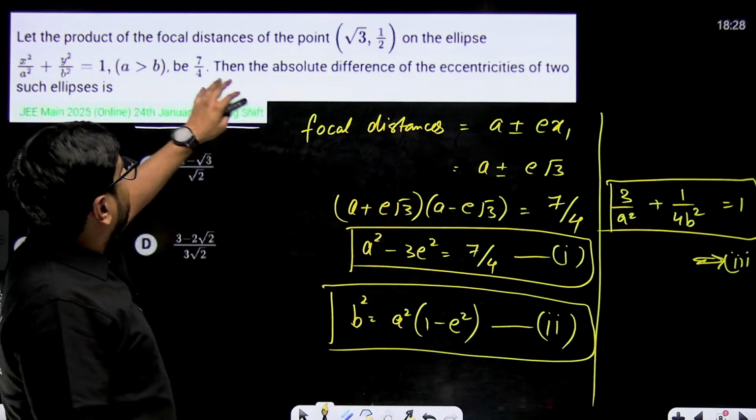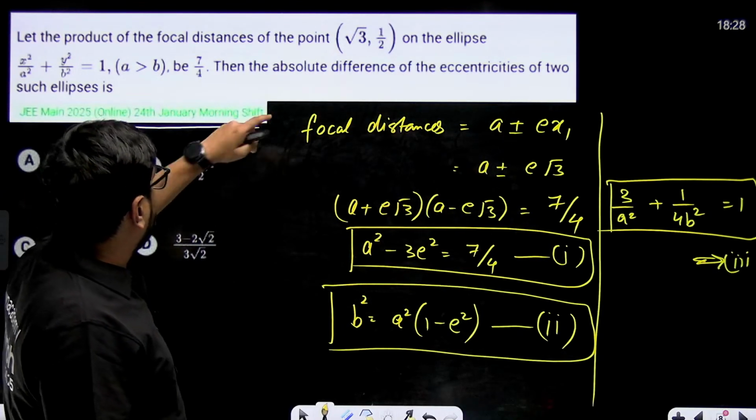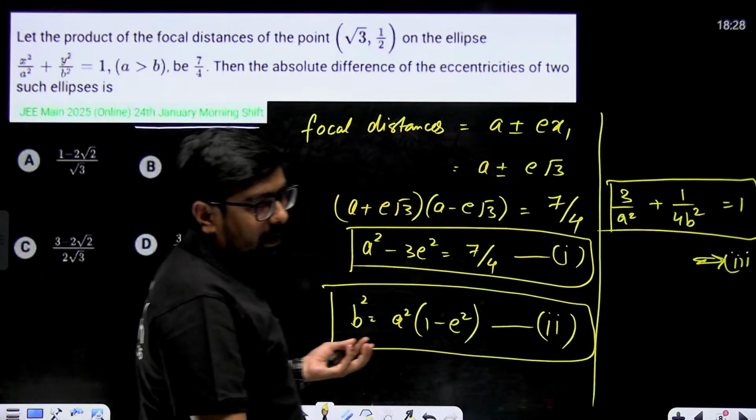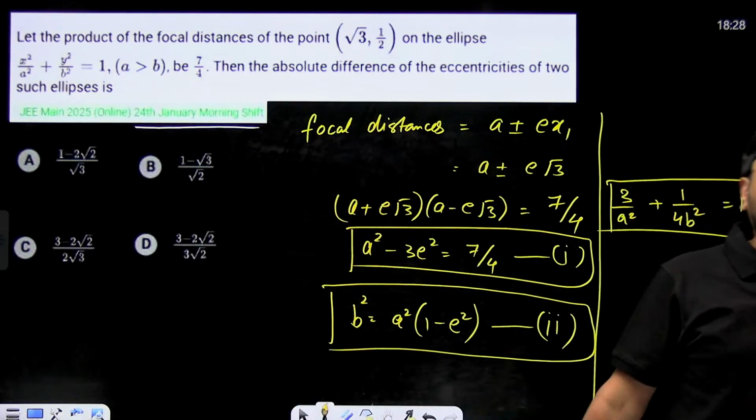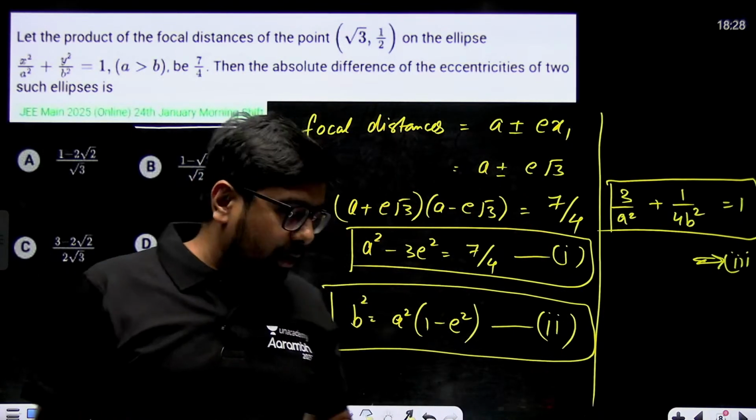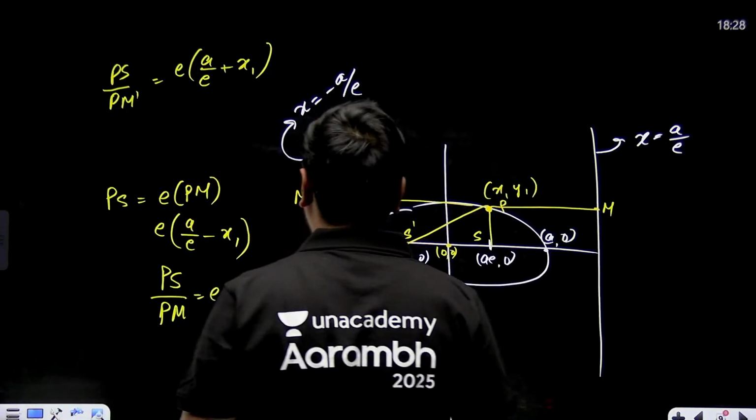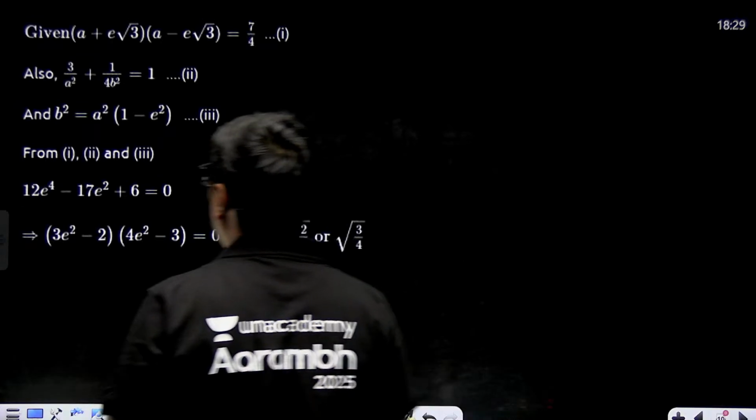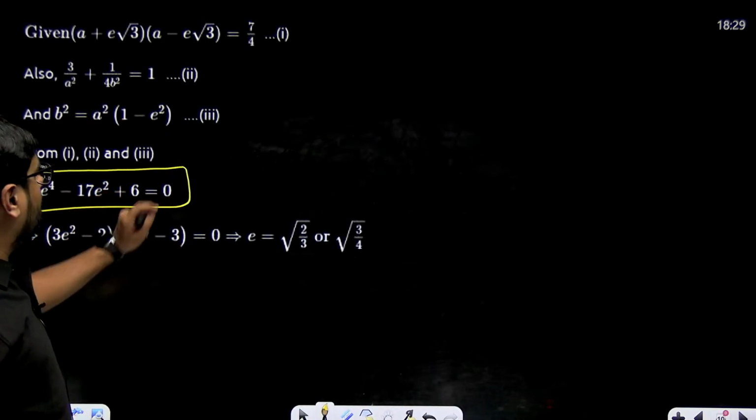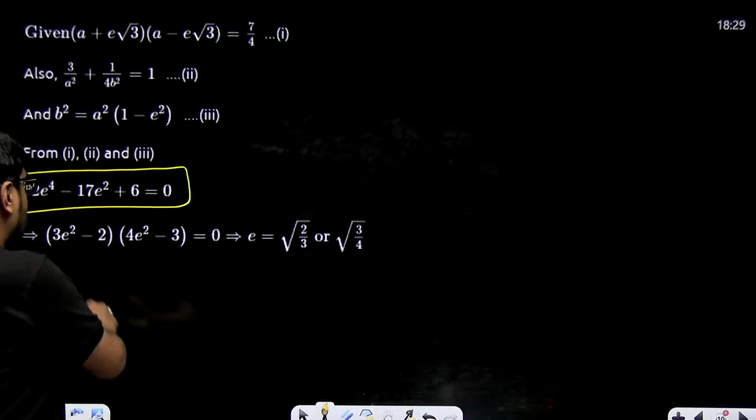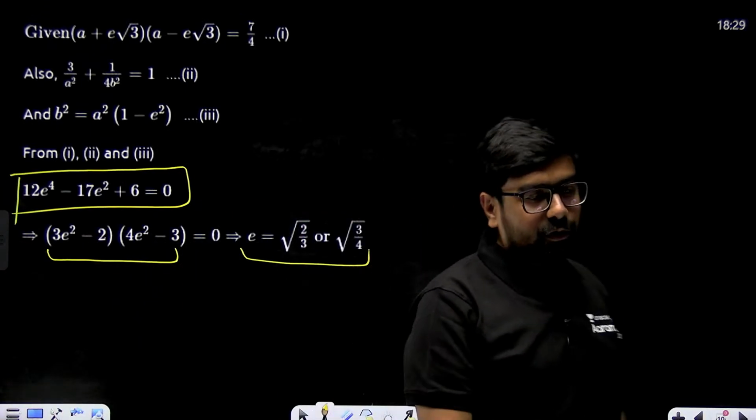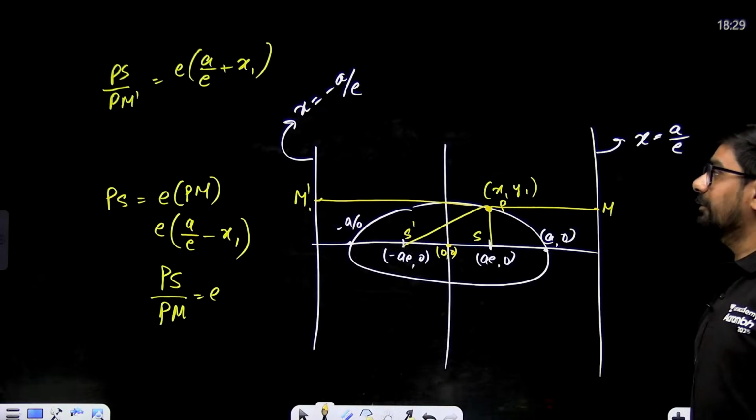So this type of question was also asked on 24th January. Then the absolute difference of eccentricities of two such ellipses. What will you have? You are going to have a quadratic equation in E. When you solve these three equations, you will have this particular quadratic equation in E. When you solve this, you will get two values of E, and you will be able to find the absolute difference of E.